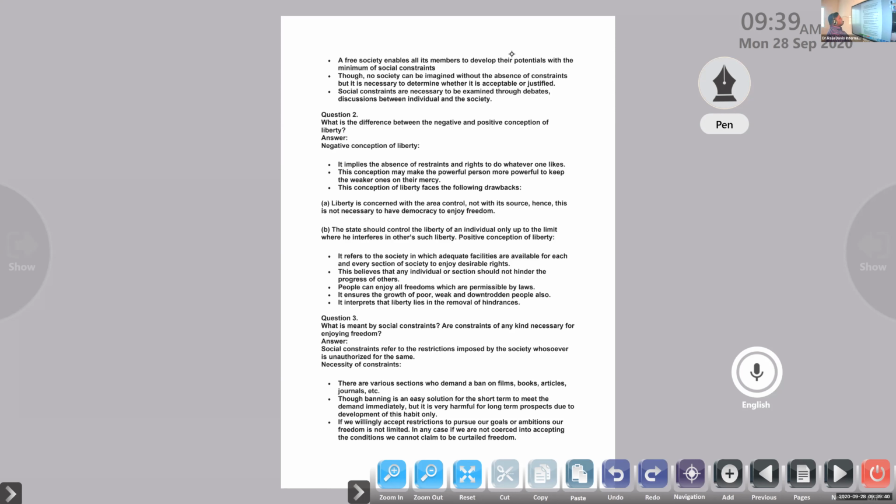Though no society can be imagined in the absence of constraints, it is necessary to determine whether they are acceptable or justified.